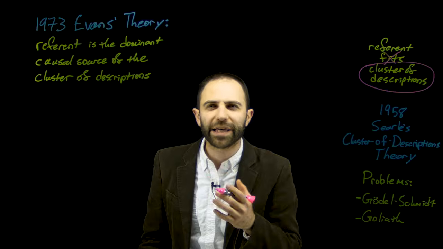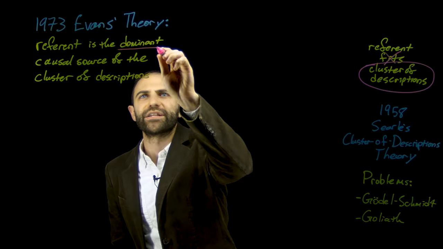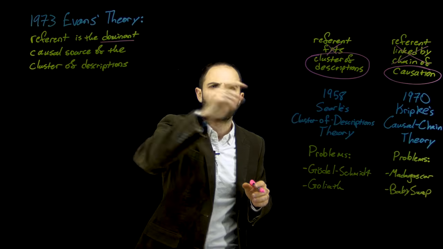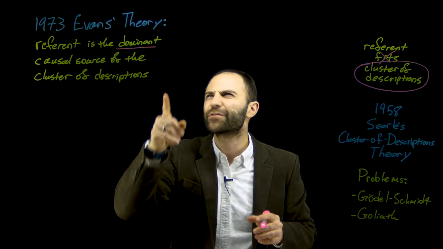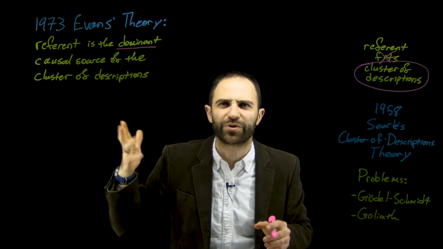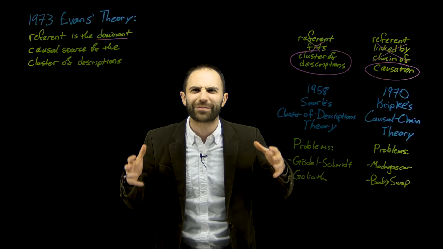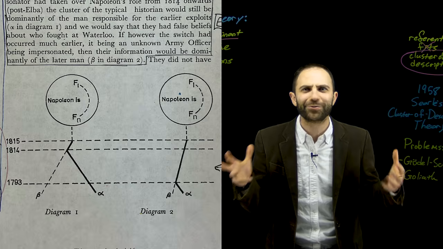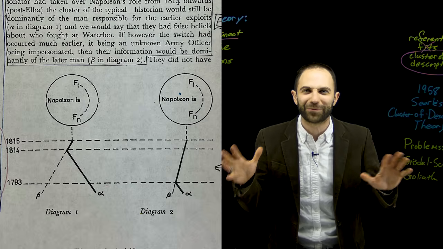That's a mistake. Okay, but what about this word dominant? We know that the causation comes from Kripke's theory, the cluster of descriptions comes from Searle's theory, but what does it mean for something to be the dominant causal source of some descriptions or some information? Evans uses this bonkers Napoleon diagram to illustrate this, and so I'm going to explain how to read this diagram and what's going on.